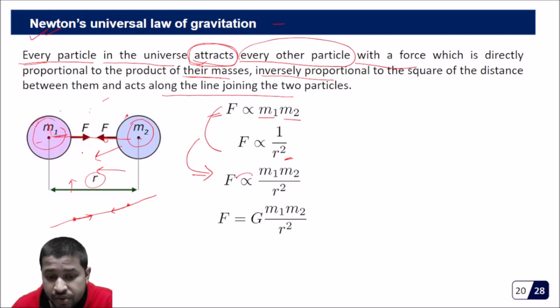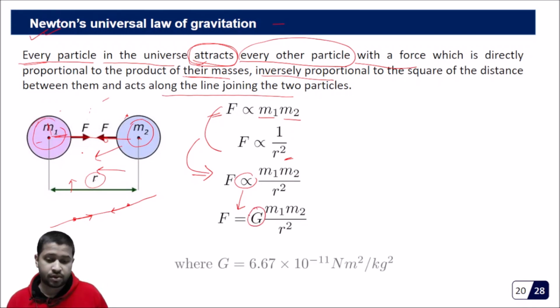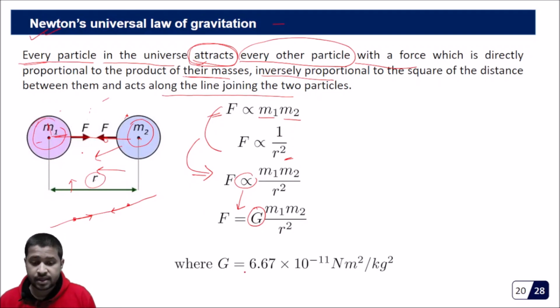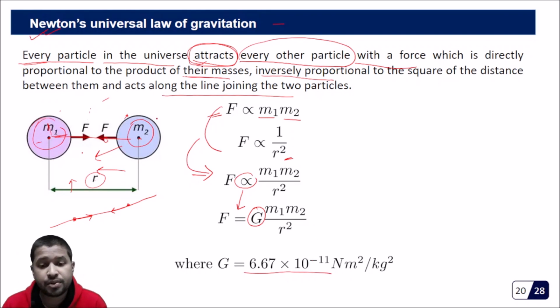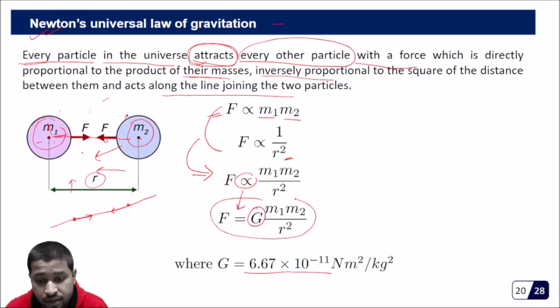Now if we want to change this proportionality to an equality, then we have to introduce a constant, and this is called the gravitational constant G, whose value is 6.67 times 10 to the power minus 11 newton meter square per kg square. So this is the universal law of gravitation. That means if there are two masses m1 and m2 separated by distance r, then we know precisely what is the force acting on these masses.